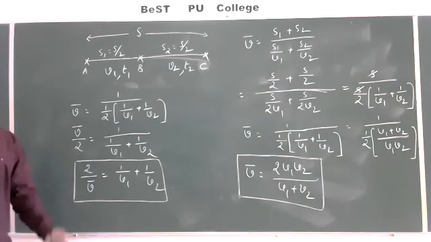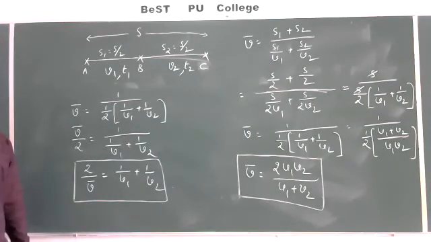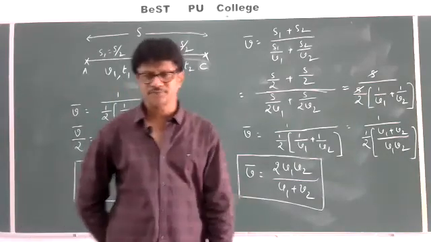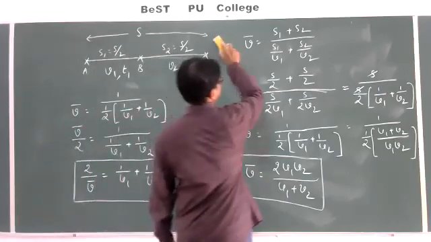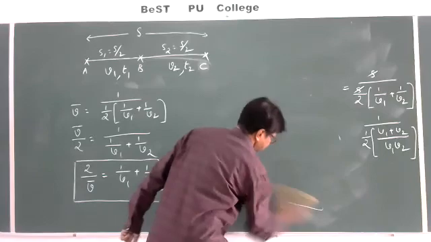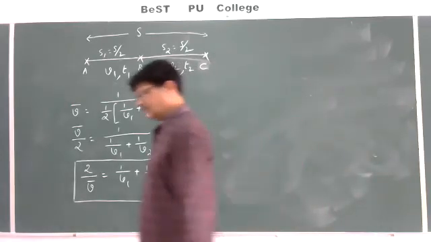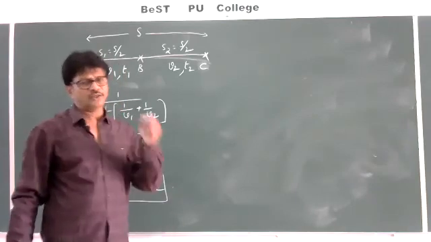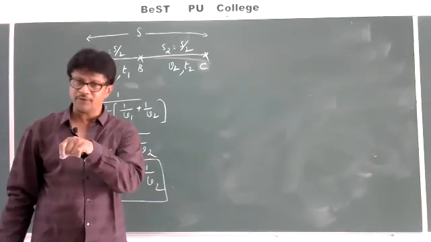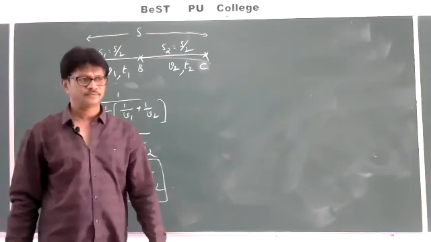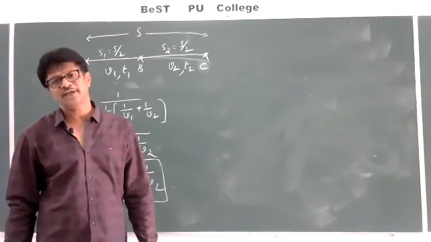If a body covers first 1/3 of the distance with a speed V1 and next 1/3 with a speed V2, next 1/3 with a speed V3, then its average speed is...